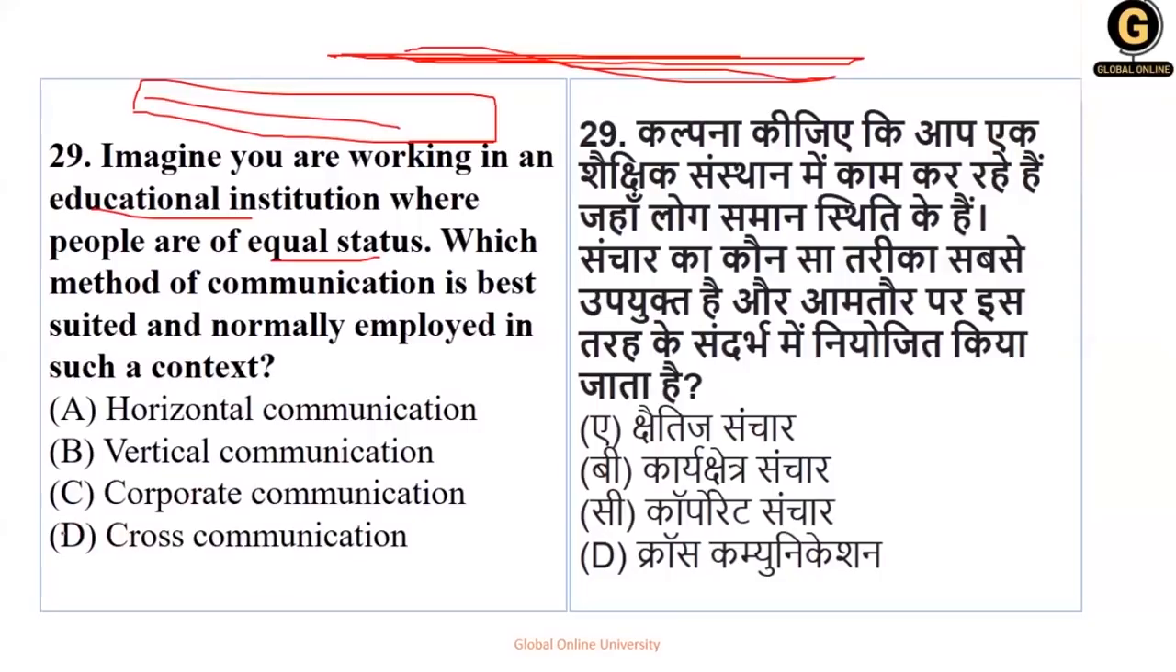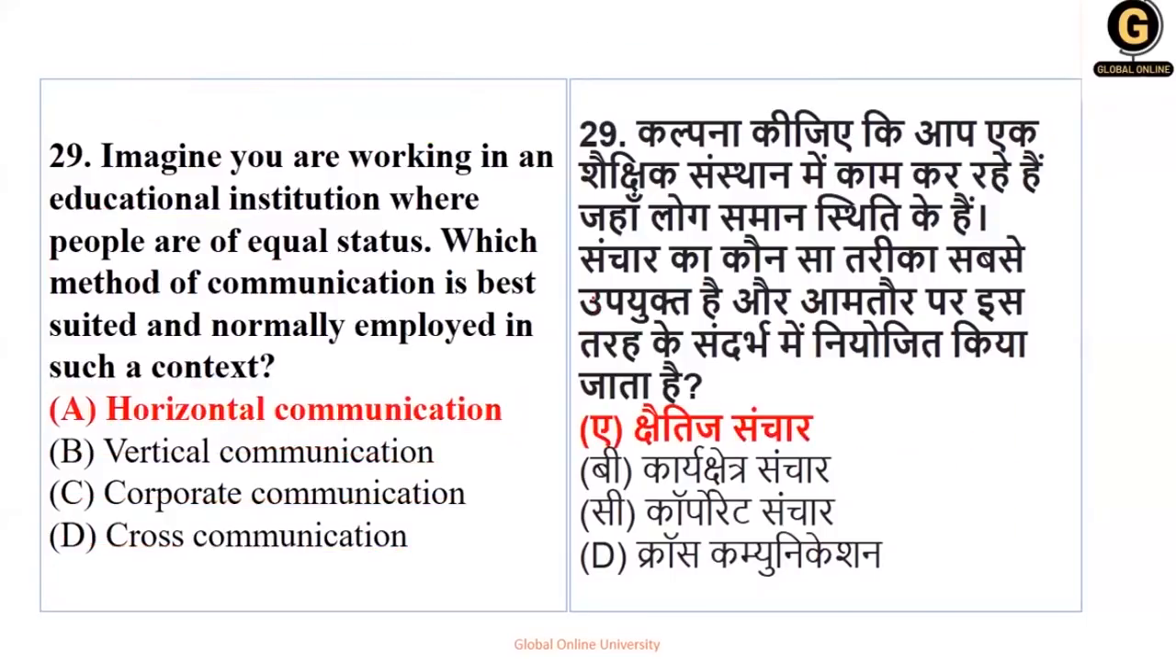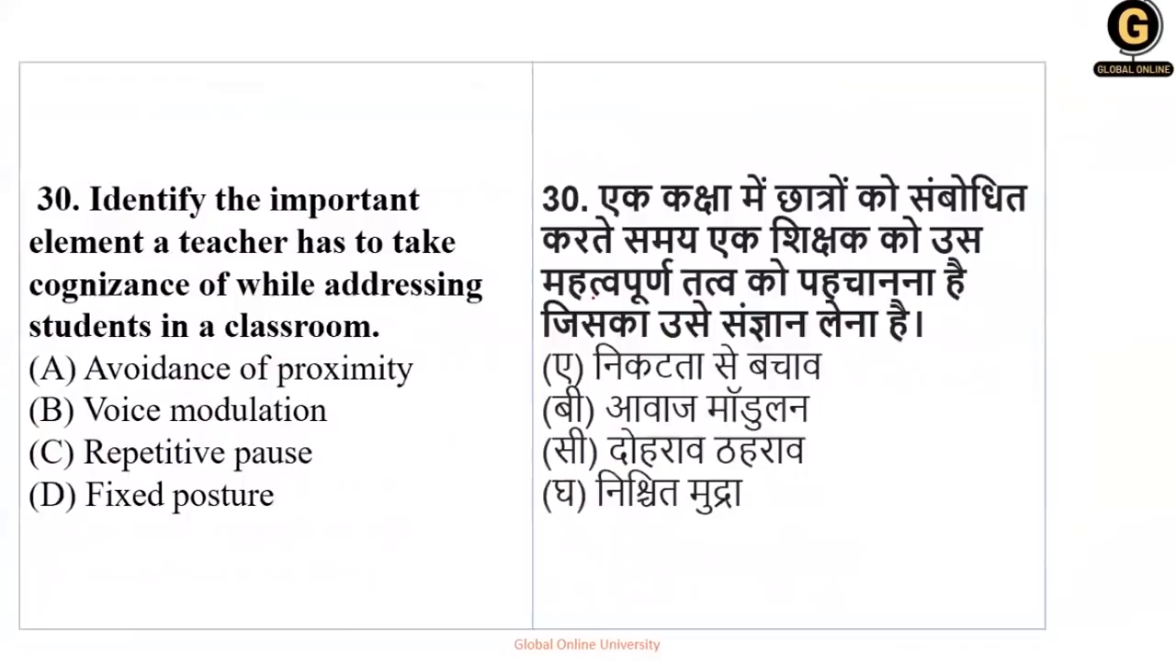Same line is mentioned, so it cannot be cross. It's an educational institution, so it cannot be corporate. Same line, hierarchy is not mentioned, so obviously it cannot be vertical. If it were vertical, it would be a hierarchy. But here same line is mentioned, so it is horizontal. It's a horizontal communication. Option number A is your right answer.